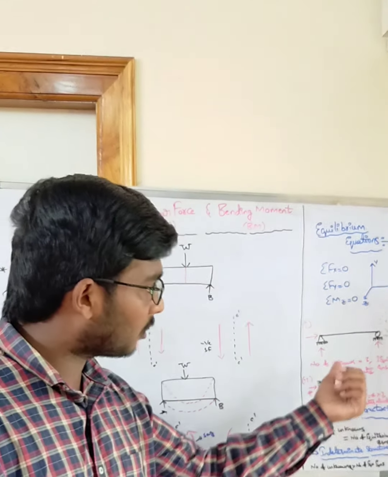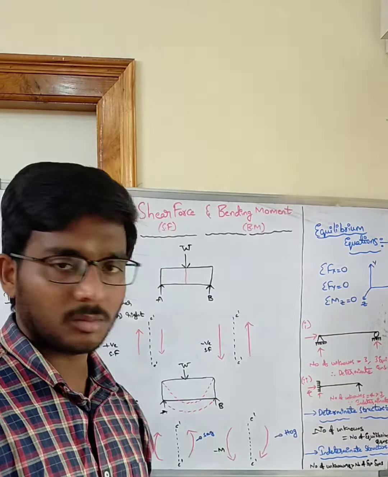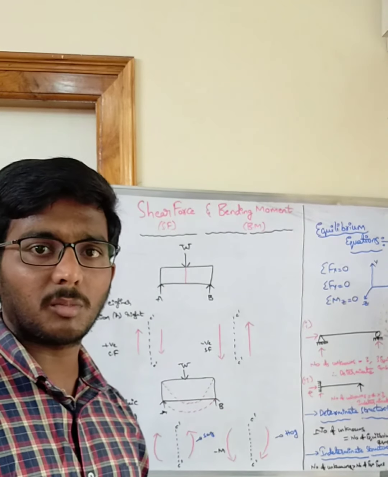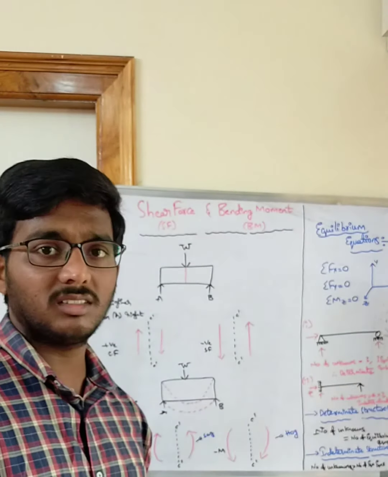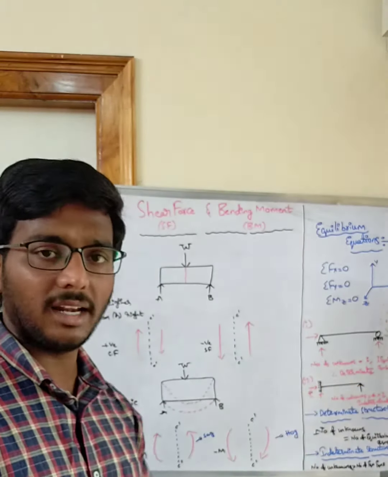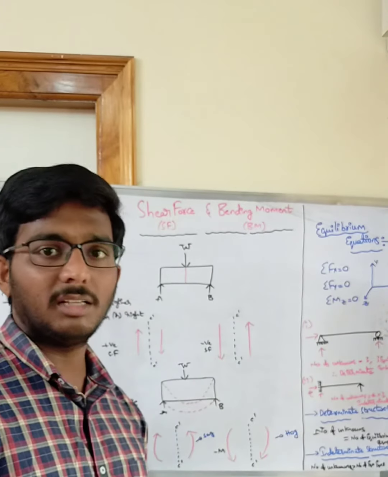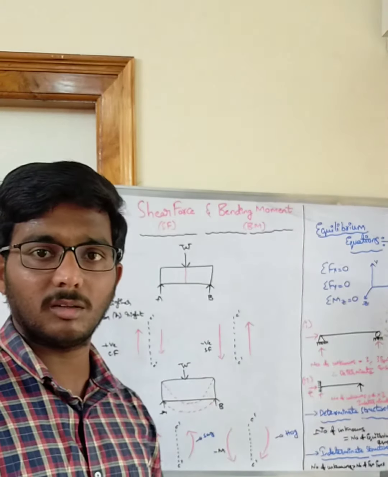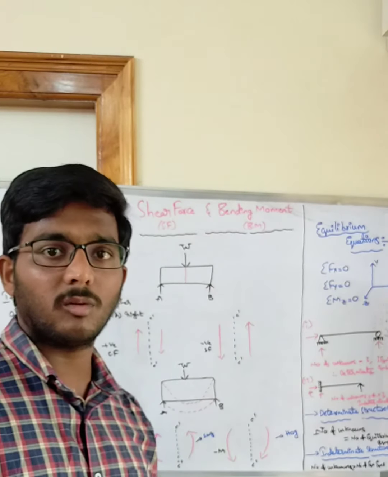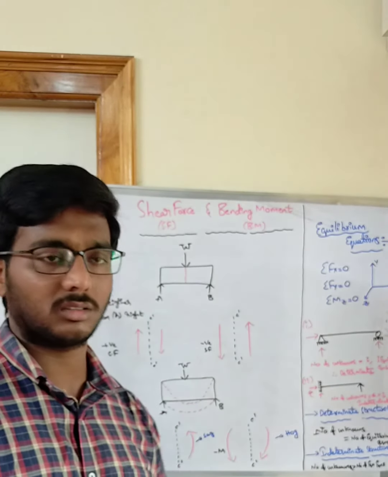Suppose I am taking an example, one hinged support and one roller support. This is nothing but a simply supported beam, SSB. The simply supported beam you can see directly in bridges. In bridges, one support will be a hinged support and the other support will be a roller support. I will tell you what is meant by hinged support and what is meant by roller support.